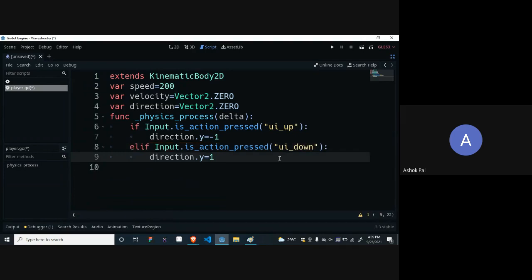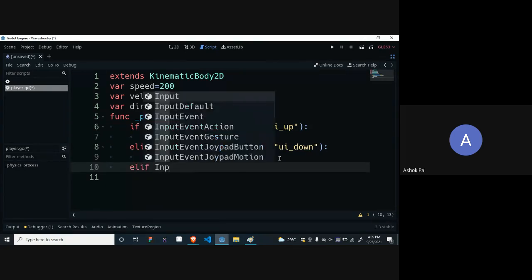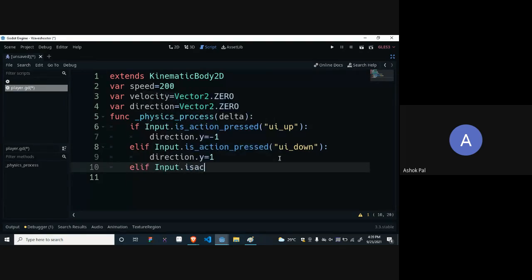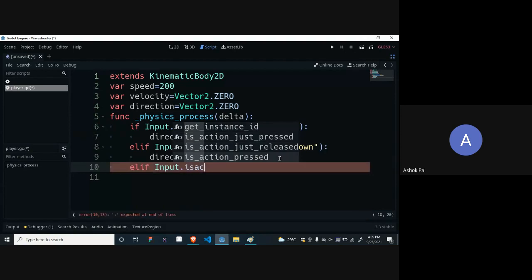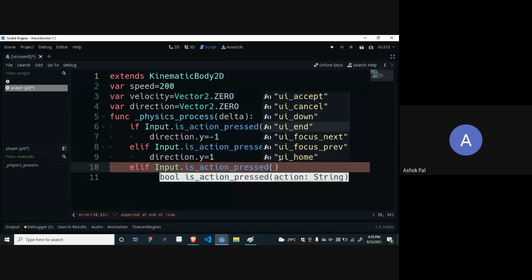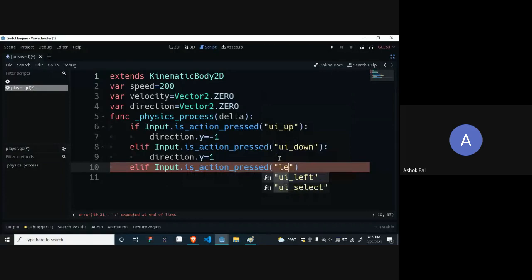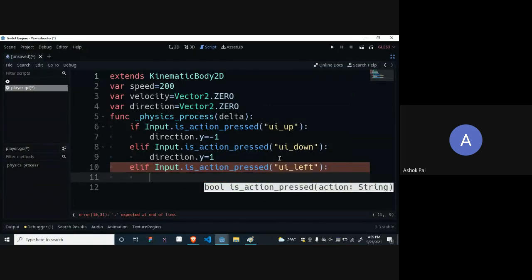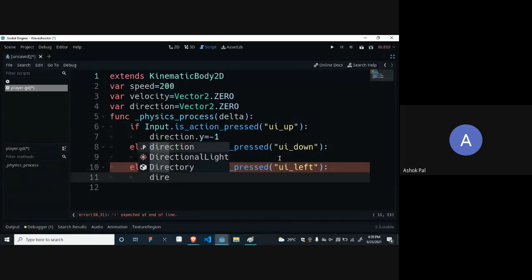Okay, now else if input dot is action pressed UI left means negative on the x axis, so direction dot x equals -1.